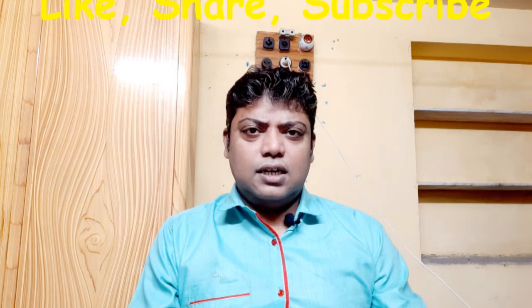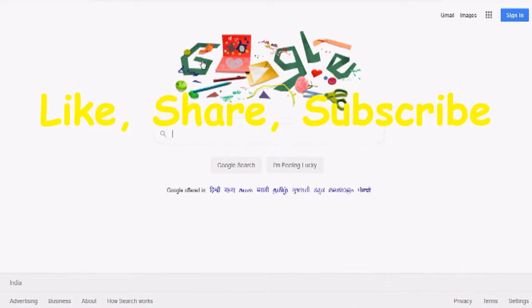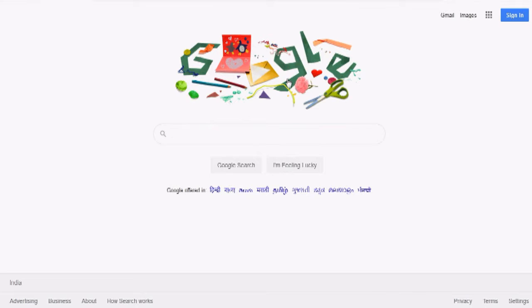Okay friends, let's start. Let's go to the computer screen to know how you can create this doodle and how you can send this virtual card. Now you will see the website for this Happy Father's Day doodle. Today this is the home page of Google, and this is the doodle. When we hover the mouse over this doodle, there is a message: Happy Father's Day. Craft and send dad some art from your heart. So just make the craft and send it to dad. How can you make this craft and how can you send this? Today I will show you.